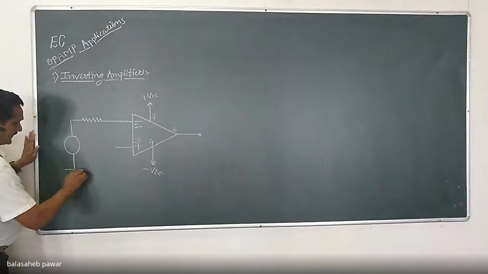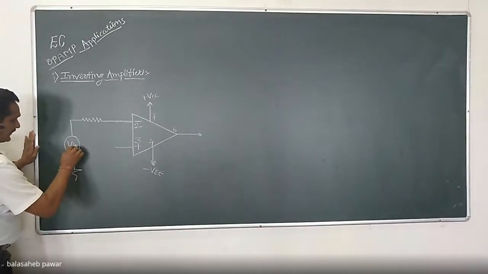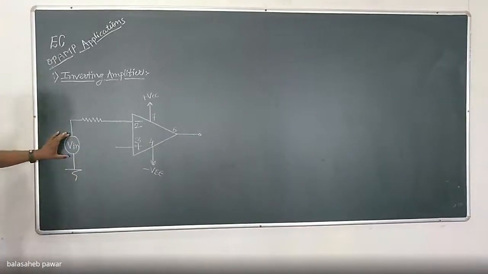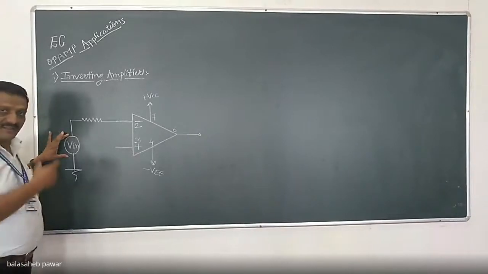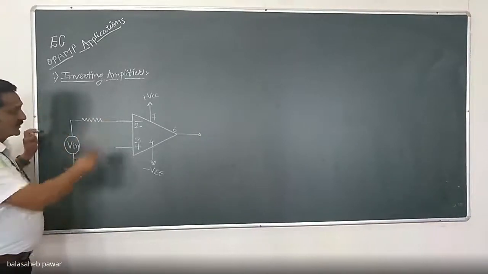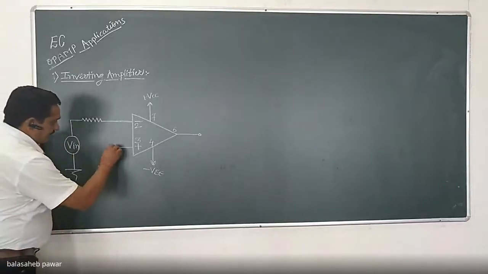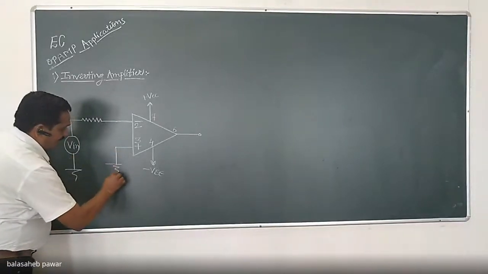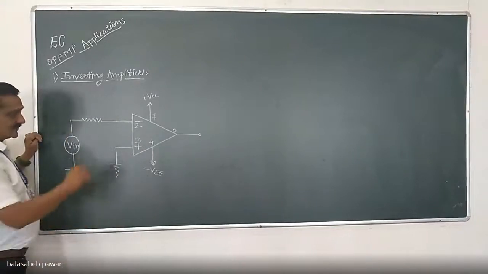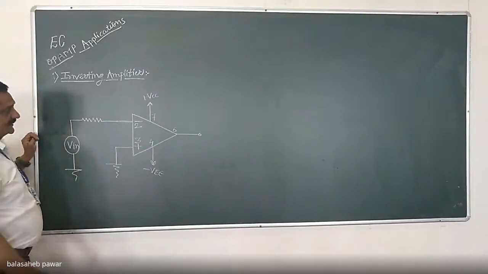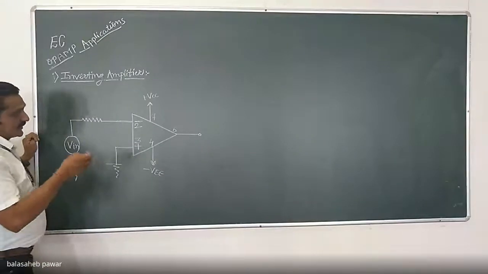I will call it in general as Vin, because this input signal may be an AC signal or a DC signal. It is not going to affect the operation of this amplifier. And this non-inverting pin, or non-inverting terminal, I will make it ground.